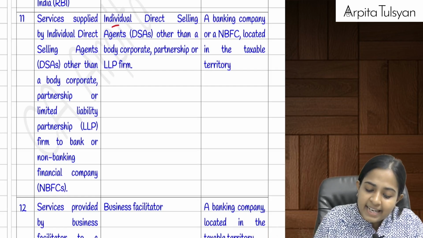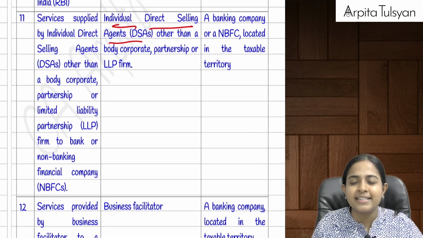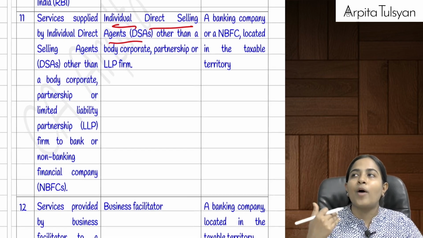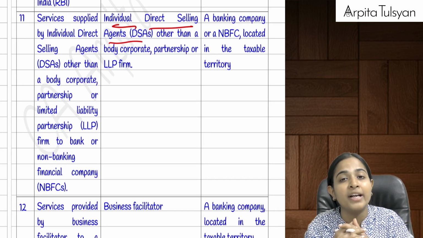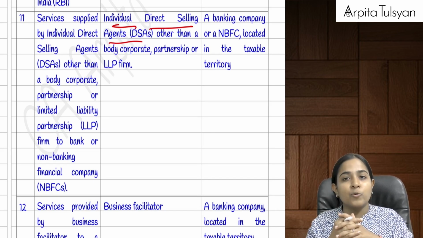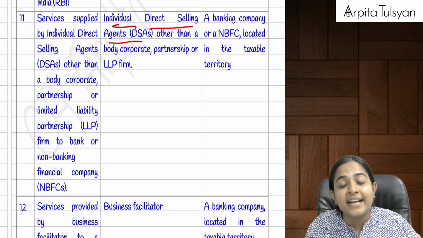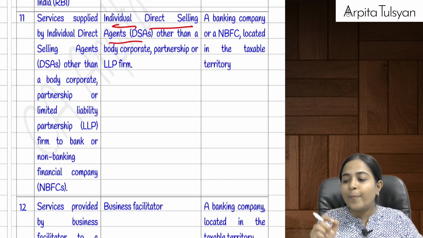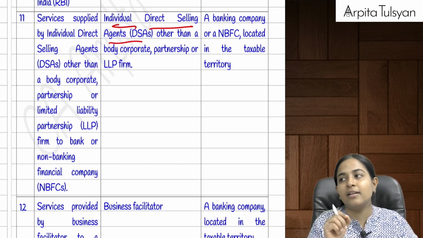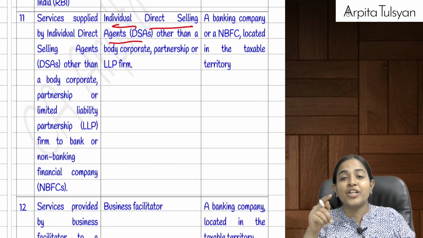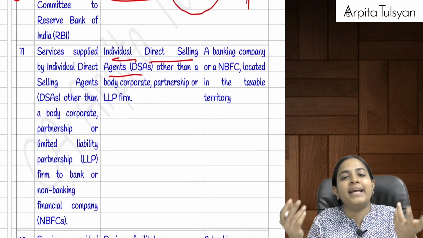Now, if there are individual direct selling agents, these are agents who collaborate with the banks, etc. For example, if I want to take a housing loan, I can either take it from the bank, financial institutions, etc., or I can contact a direct selling agent who provides me some discount in the interest rate. That discount he gives out of his own commission which he gets from the bank. So he's kind of an intermediary between me and the bank.